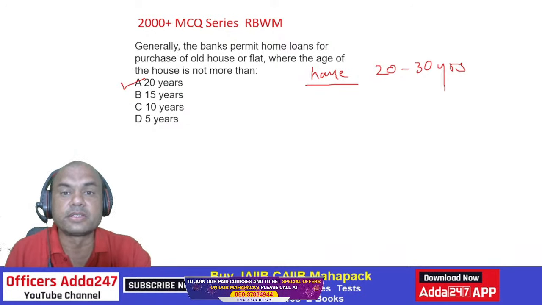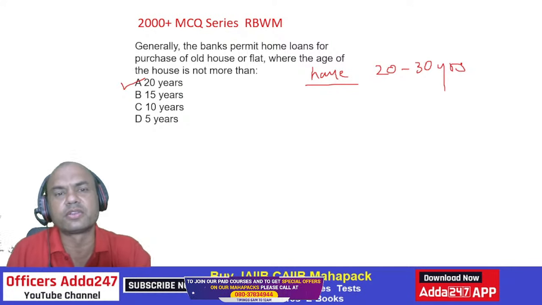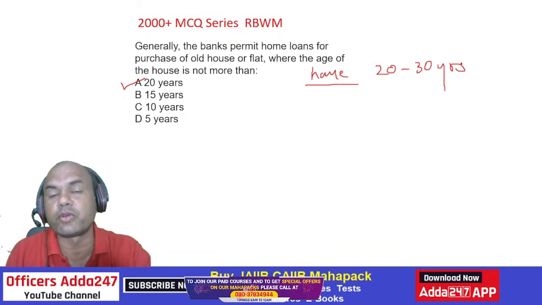But generally, we don't take it beyond 40 years only. So that's why this life of the house should not be 20 years for giving the loan. So that 20 plus 20 becomes 40. Clear concept? Okay. Concept should be very clear in your mind.